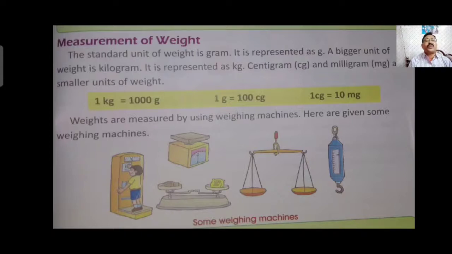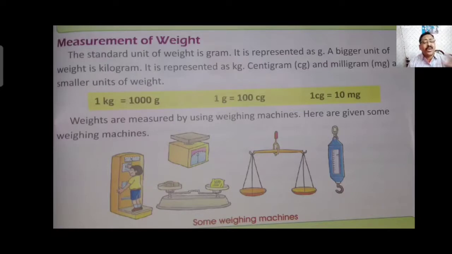Weight is measured by using a weighing machine. Here are given some of the weighing machines. You can see the examples here. Pictures are also given. Weighing machines are generally used to measure solid things. You have seen in grocery shops and vegetable shops, when they are measuring potatoes or vegetables, they use this weight balance.